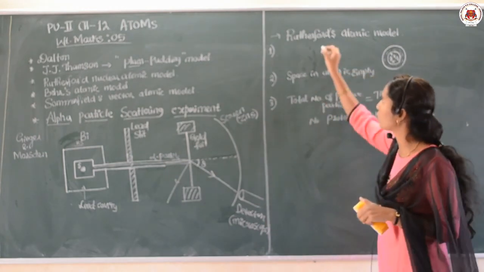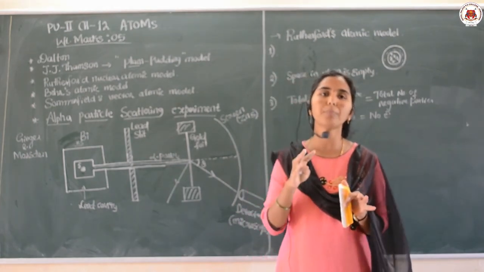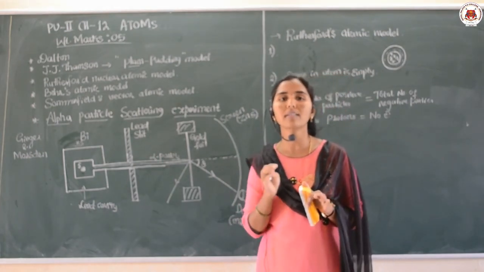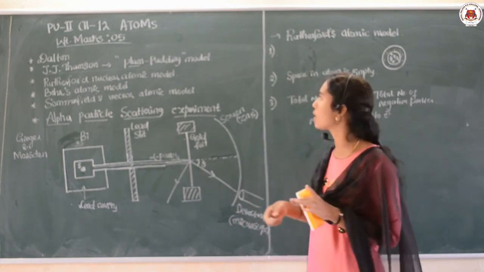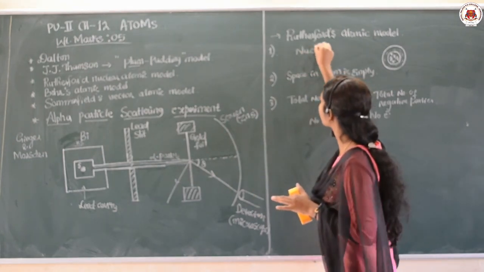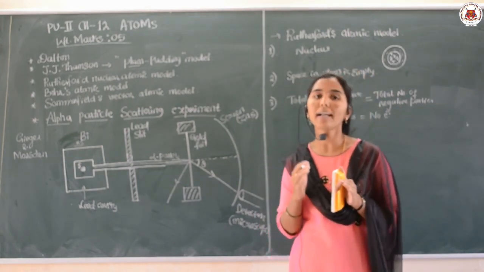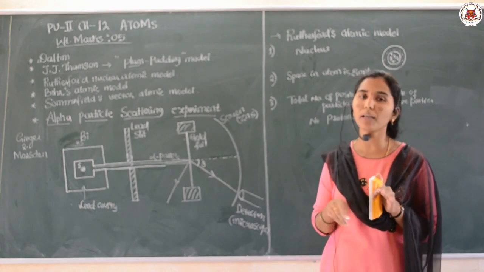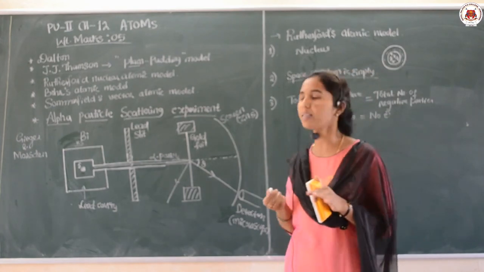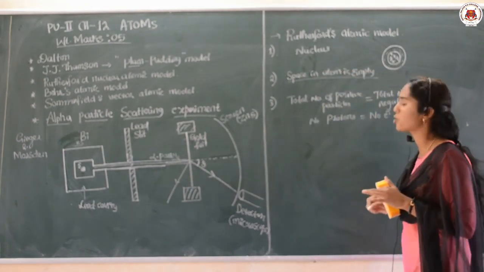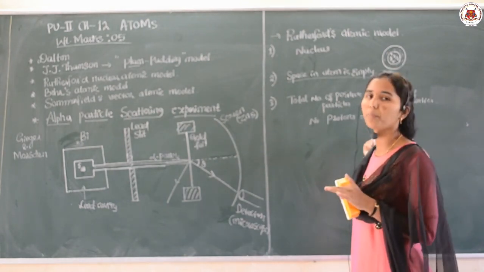Therefore Rutherford started his atomic model, and in it he focused on all the positive charges being concentrated at the center. That is what is called the nucleus. Next, he said that most of the mass of the atom is situated at the nucleus only, because most of the space in the atom is empty. And next, the total number of positive particles, that is protons, is equal to the total number of electrons.